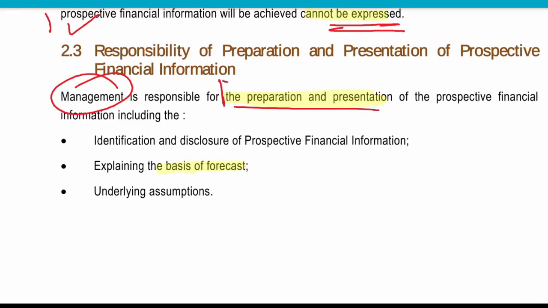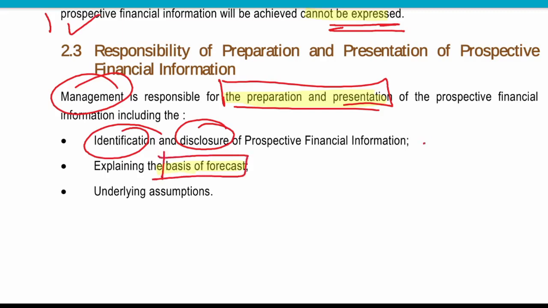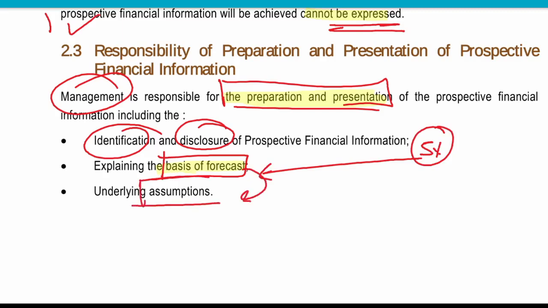First of all, management will identify and disclose the prospective financial information, what things need to be identified. Then they will explain the basis of the forecast. Suppose they have said there will be a 5% increase in sales. On what basis have they made this forecast? They might make some assumptions, so they also need to mention that based on these things and these assumptions, they have identified this prospective financial information, right?